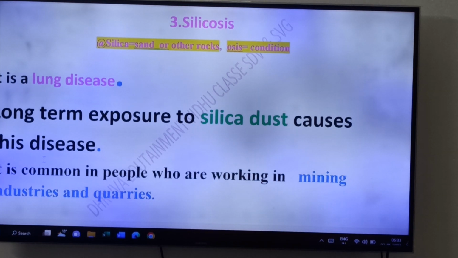Once again, friends, silicosis, it is a lung disease. Next point, friends, long-term exposure to silica dust causes this disease. Third point, friends, it is common in people who are working in mining industries and quarries. Friends, okay, this is about what, friends?